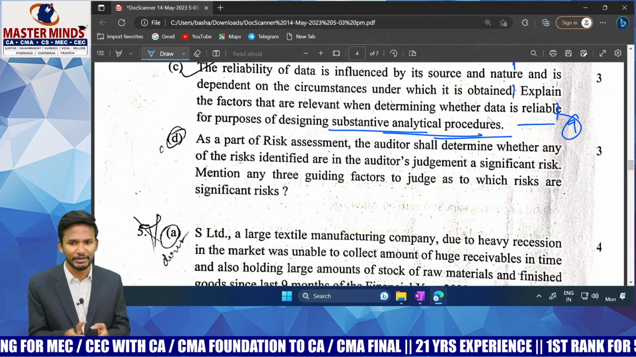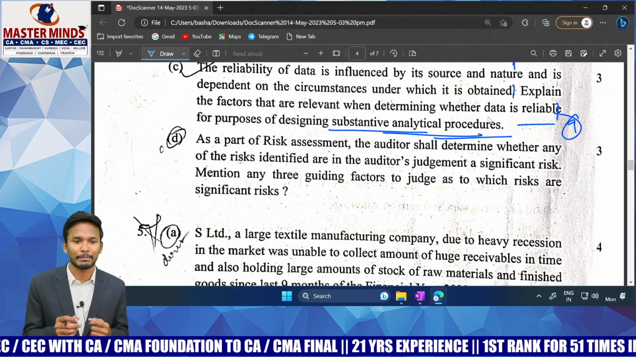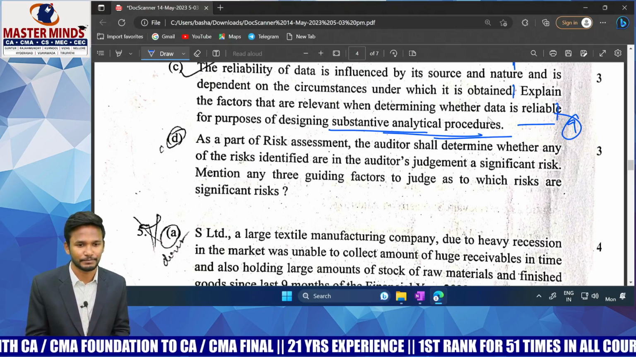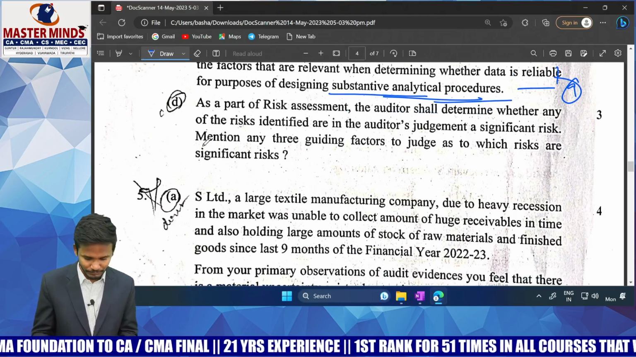These are the points which are covered in question number 9. Analytical procedure, what are the factors to be considered? That is the question.